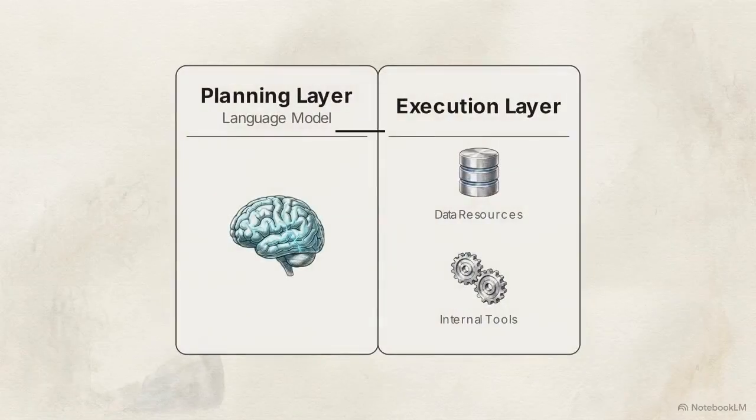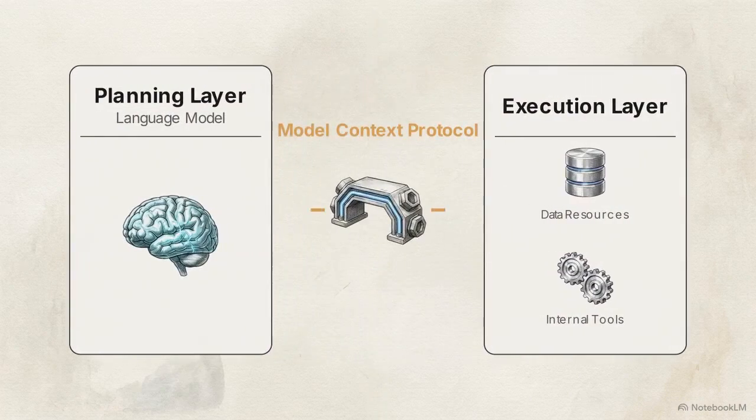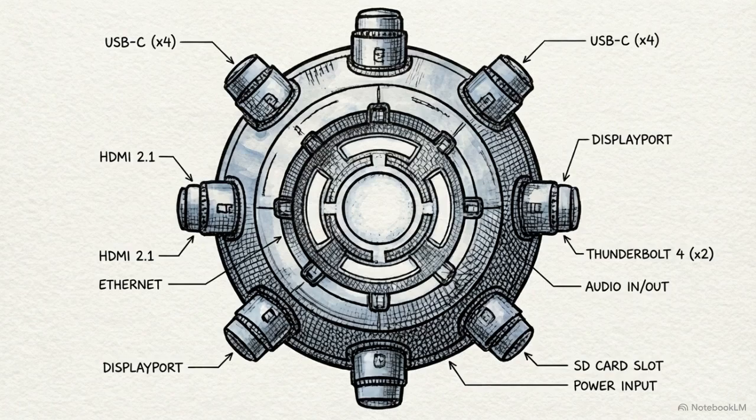It works through a strict decoupling mechanism. MCP mathematically separates the planning layer, the language model itself, from the execution layer, which holds your data and internal tools. Standardizing the connection interface creates universal plug-and-play composability. You can route any compliant model through the same adapter hub without modifying the underlying data source.